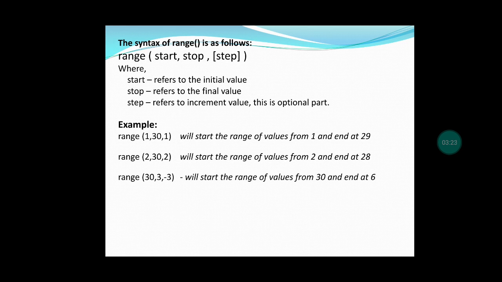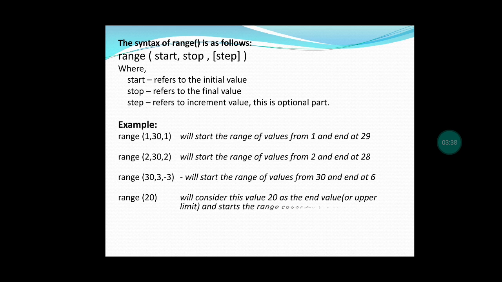So first it takes 30, 27, 24 like that it goes on. Finally, 3 steps ahead, we get the end as 6. Next example, range of 20, where we consider 20 as the end value, that is 0 to 19 because it is stop minus 1. So in the for loop we use this range.